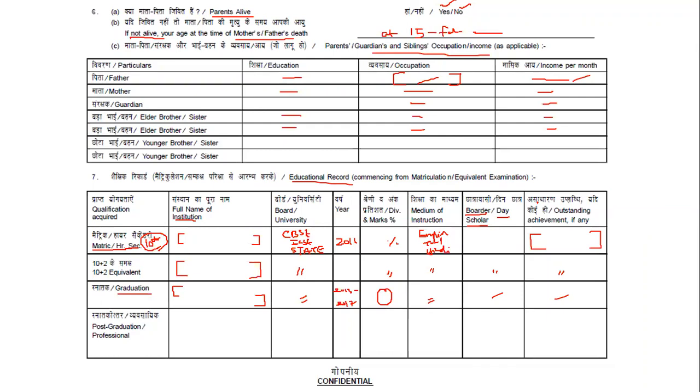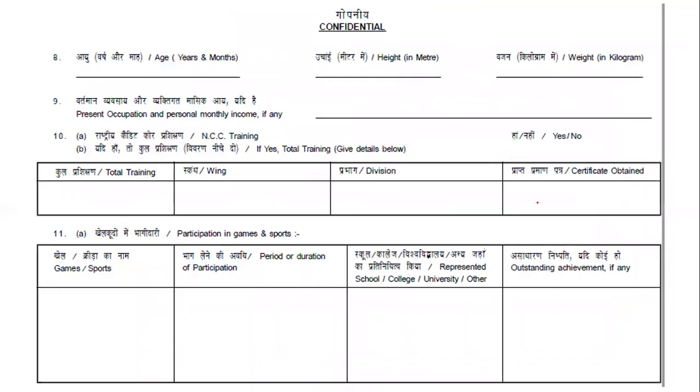This is your first page you'll be filling, okay. In two forms you'll be filling the same thing, don't change anything, okay, right. And then comes the PTO, that is please turn over. So the back page, in the back page you'll be having these things. So your age, okay, you should write in years and months, just calculate and keep your age in years and months, okay. So those things should be written over here.